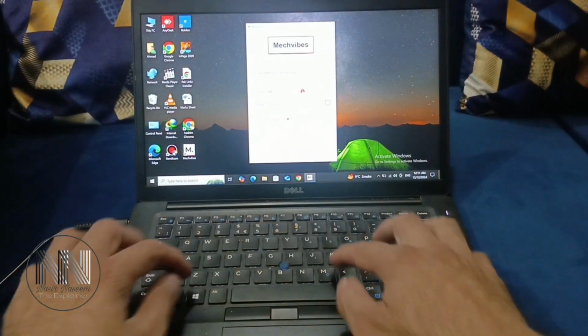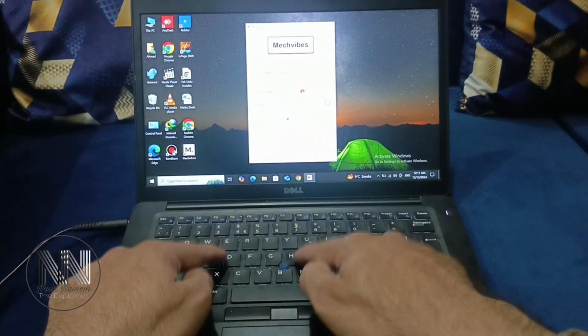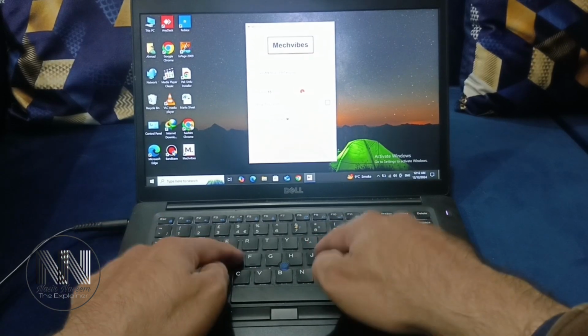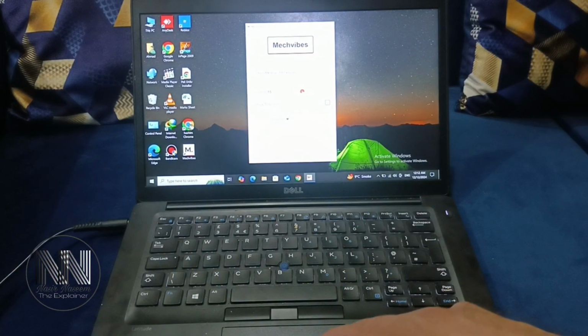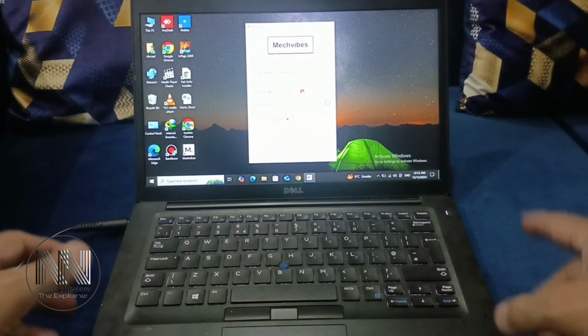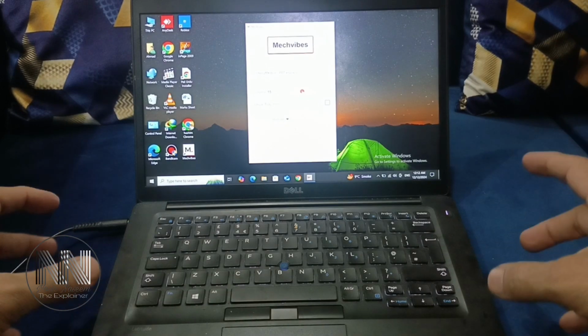And now you can see that the application is responding according to the mechanical keyboard.